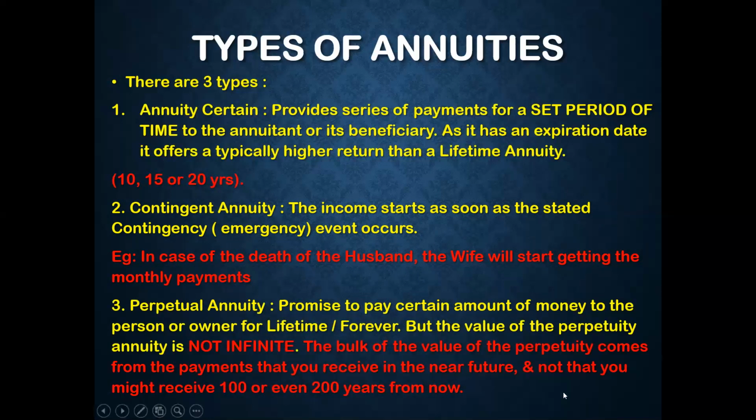The bulk of the value of the perpetuity comes from the payments which you will be receiving in the near future, and not that you might receive, say, 100 or even 200 years from now, because no person lives that long. So these are the three types of annuities.